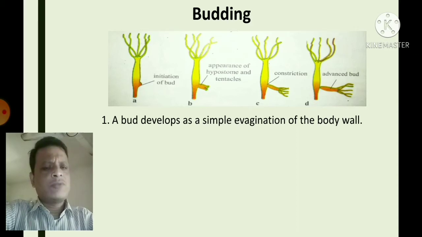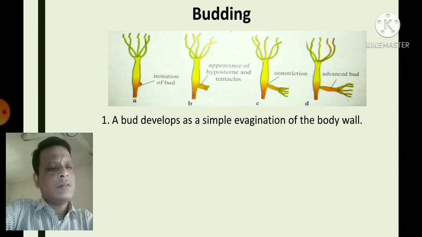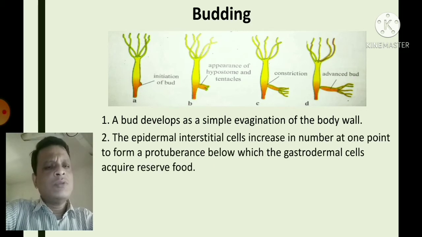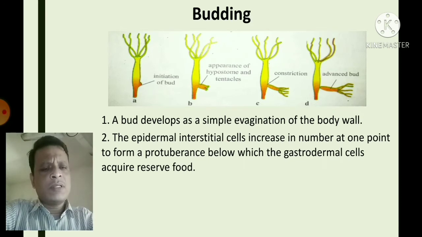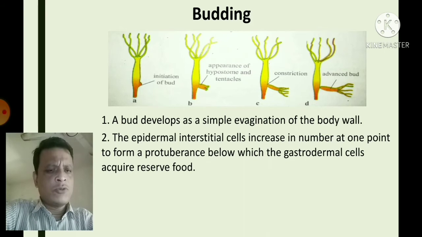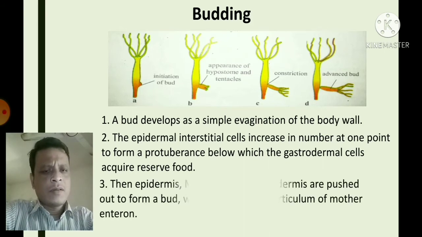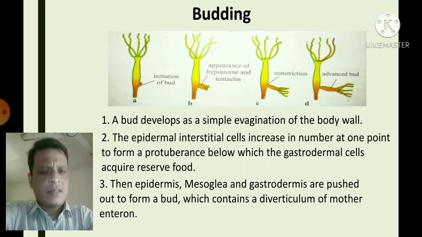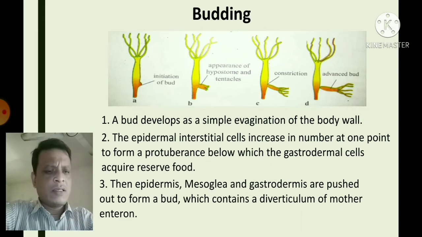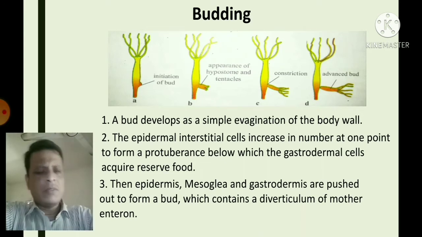First, a bud is developed as a simple evagination of the body wall. As you know, the interstitial cells, which are a special type of cell, have totipotency. Due to this totipotent ability, the interstitial cells increase in number at one point to form a protuberance, below which the gastrodermal cells acquire reserve food. The third step is that the epidermis, mesoglea and gastrodermis are pushed out to form a bud which contains a diverticulum of the mother enteron.